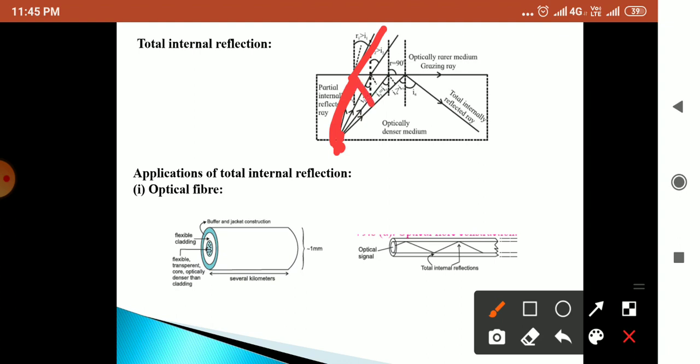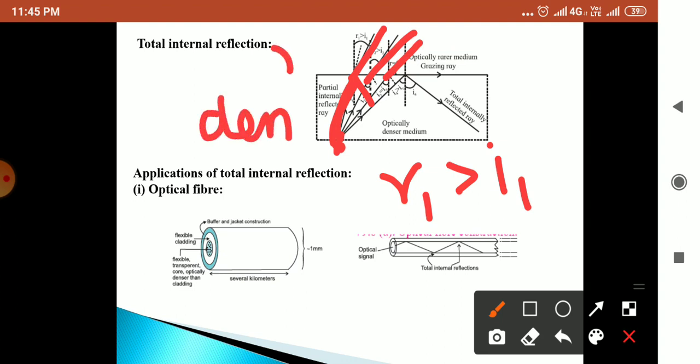Then, as it goes on refracting into the rarer medium, the angle of refraction will keep increasing. Why? Because it is refracting from a denser medium to a rarer medium.